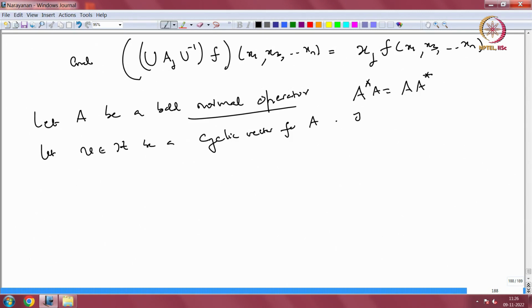That is, you look at polynomials in A and A star. They commute, so there is no problem in writing down any polynomial in A and A star. You look at its action on V and you look at the span closure, that should be your Hilbert space H, right. This is what you mean by a cyclic vector.